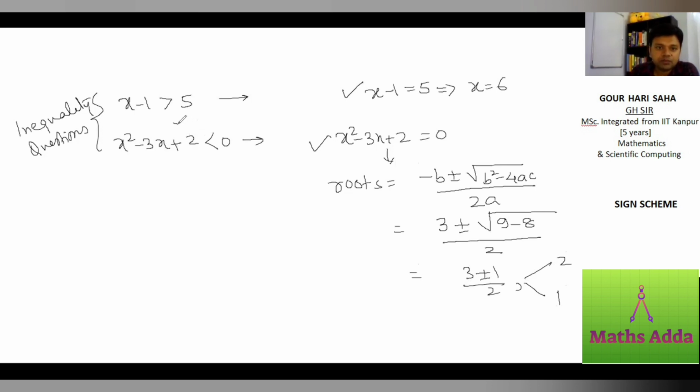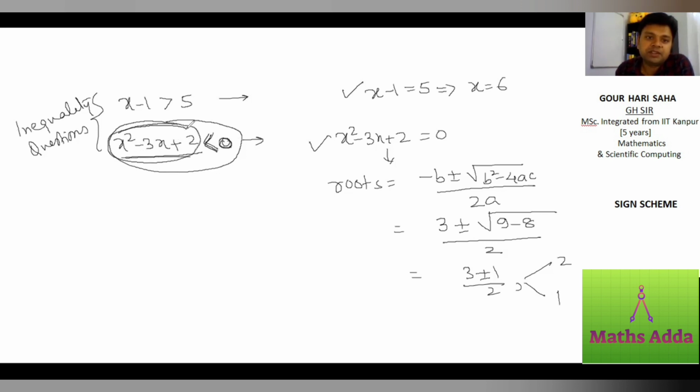But just focus here. What is it looking for? It is looking for this expression to be less than 0. Less than 0 means negative. So we are looking for all values of x where this expression is negative.